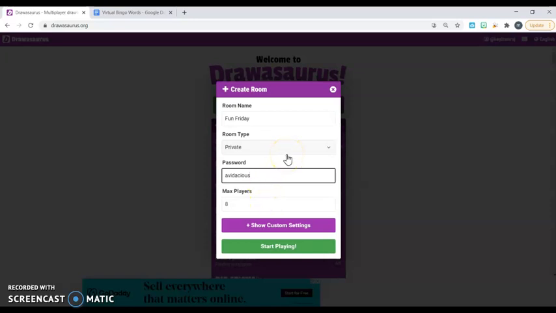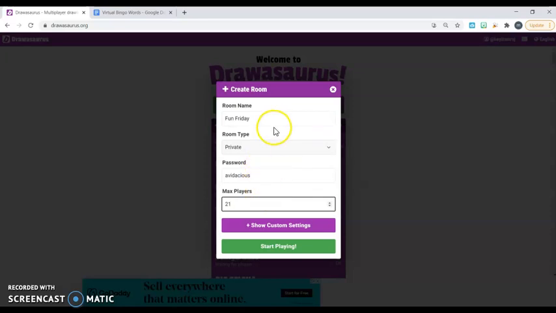One reason why I do prefer Drawasaurus over other platforms that I used to use, like Scribble, is because of the ability to change the number of max players. With some of the other platforms, there were limitations, so I had to resort to doing breakout rooms or having multiple rooms running at one time. With this one, I can just change it to the number that I need. Include yourself in that count, so that you can have the number of max players that you need in the room.